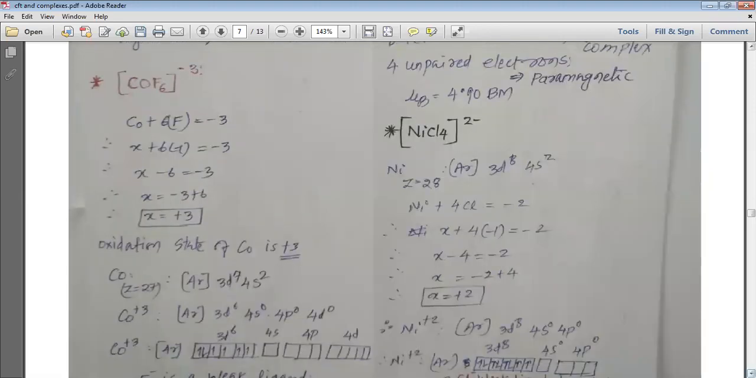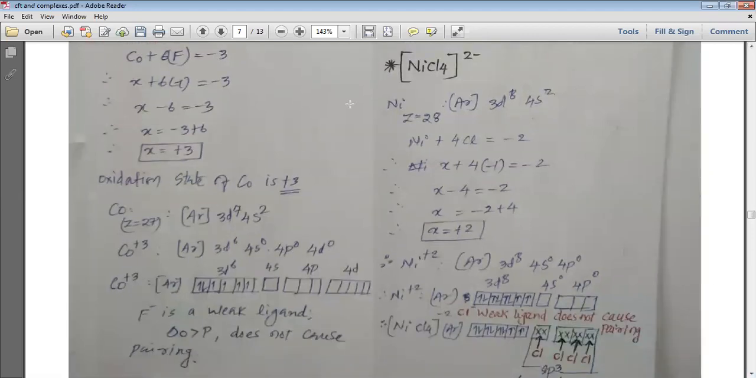Now the next coordination compound that we want to study is [NiCl4]. My dear students, we will study [NiCl4] tomorrow.